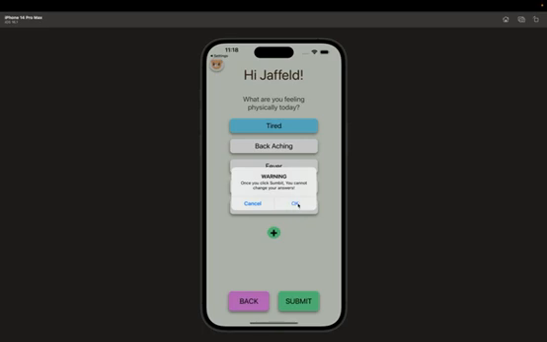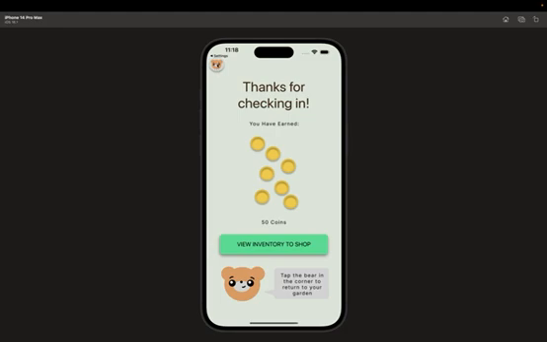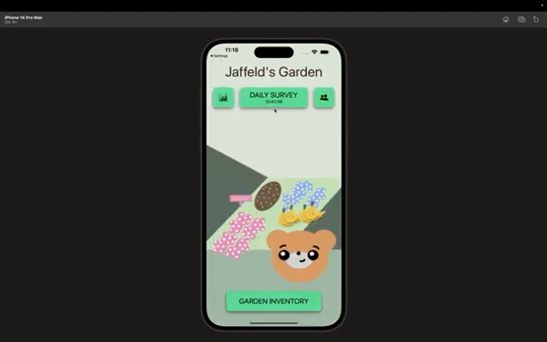Once we submit, we can click OK, and it gives us a warning. If we hit cancel, we're back here. We can keep going back and forth. Once we submit, though, our answers are locked, so we won't be able to return to the survey until another day. So right back here, we go back home. And here's a feature that we added: a countdown clock until the next survey. It's always going to be midnight of that next day.